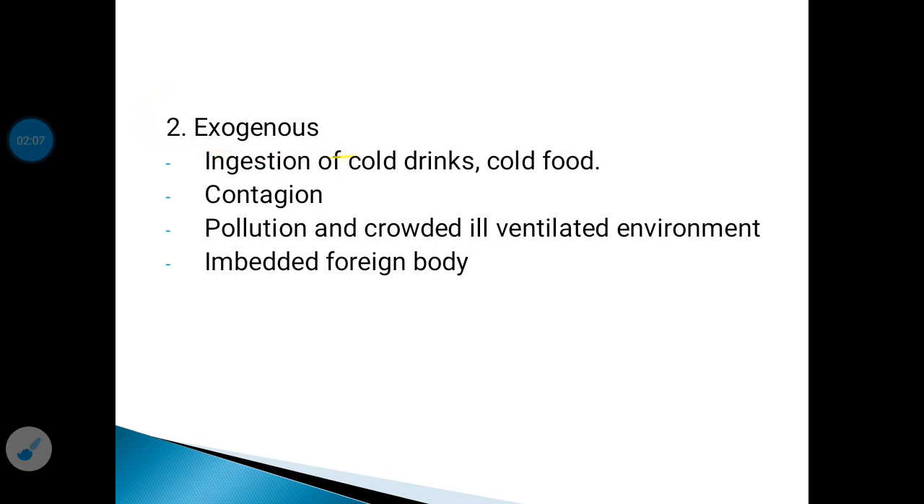The exogenous factors are ingestion of cold drinks and cold food, which is commonly seen in children. That is why children commonly suffer from acute tonsillitis. Another is contagious diseases, and pollution and a crowded, ill-ventilated environment may occur as a predisposing factor. An embedded foreign body in the tonsil also predisposes the person to inflammation in the tonsil, and it leads to acute tonsillitis.